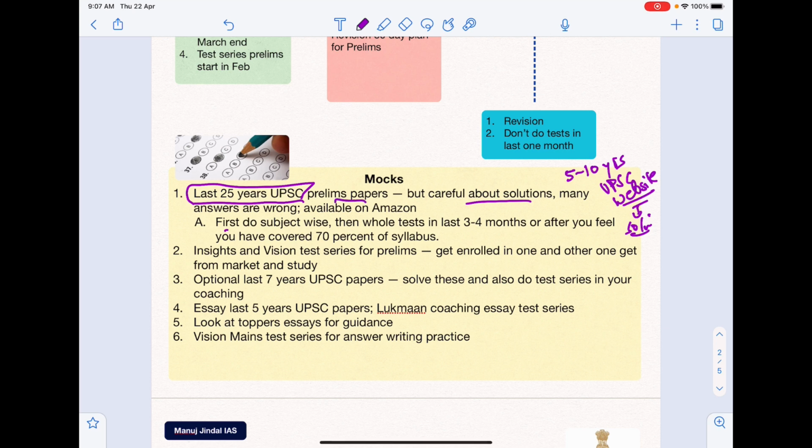Along the way, what I would suggest is do them subject wise first, like whatever subject you're studying, just do that subject and that way you will revise also. Along the time you're studying, and then the whole test in the last 3-4 months, or after you have covered 70% of the syllabus, so that you can get the feeling of doing the entire test also like it is done in UPSC. You can sit down in the morning at 10 a.m. and do it till 1 p.m. because you get 3 hours for one. So like that you will get a full, proper feeling of writing a UPSC test. Okay, that is what I recommend to you.